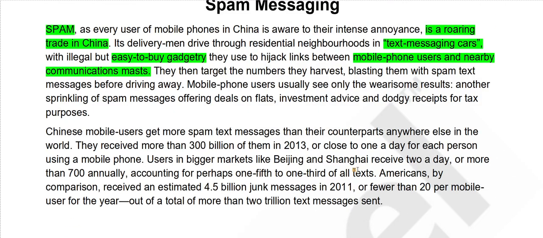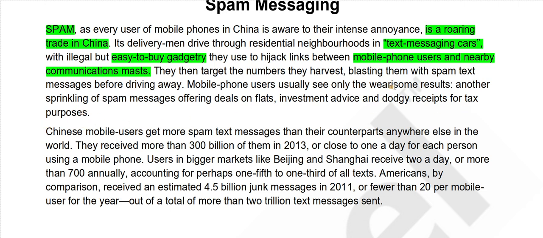So let's see. They then target the numbers they harvest, blasting them with spam text messages before driving away. Mobile phone users usually see only the wearisome results. Another sprinkling of spam messages offering deals on flats, investment advice, and dodgy receipts for tax purposes.